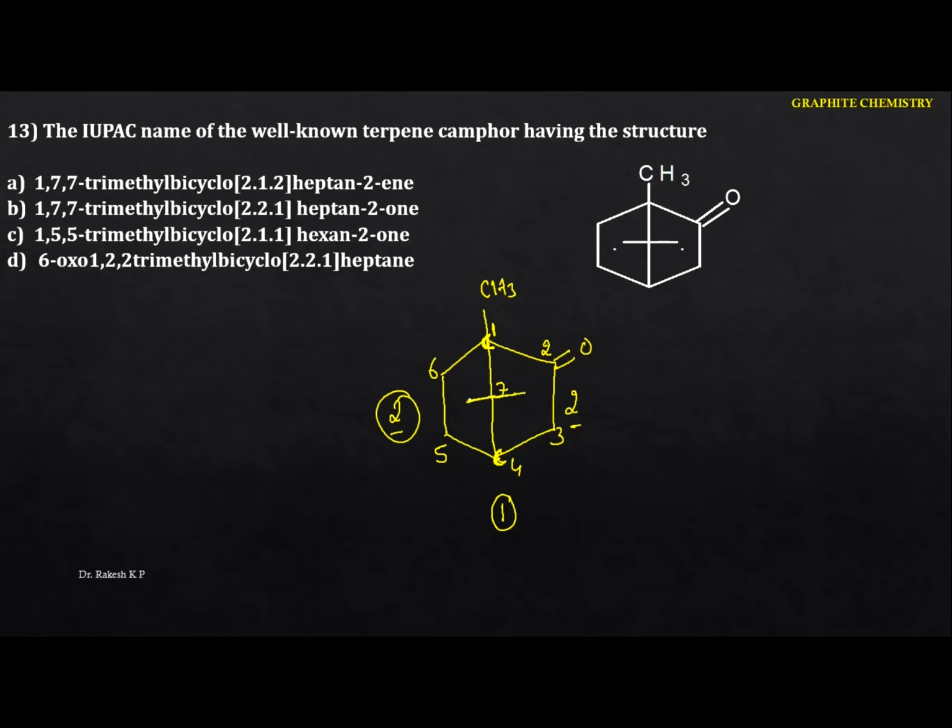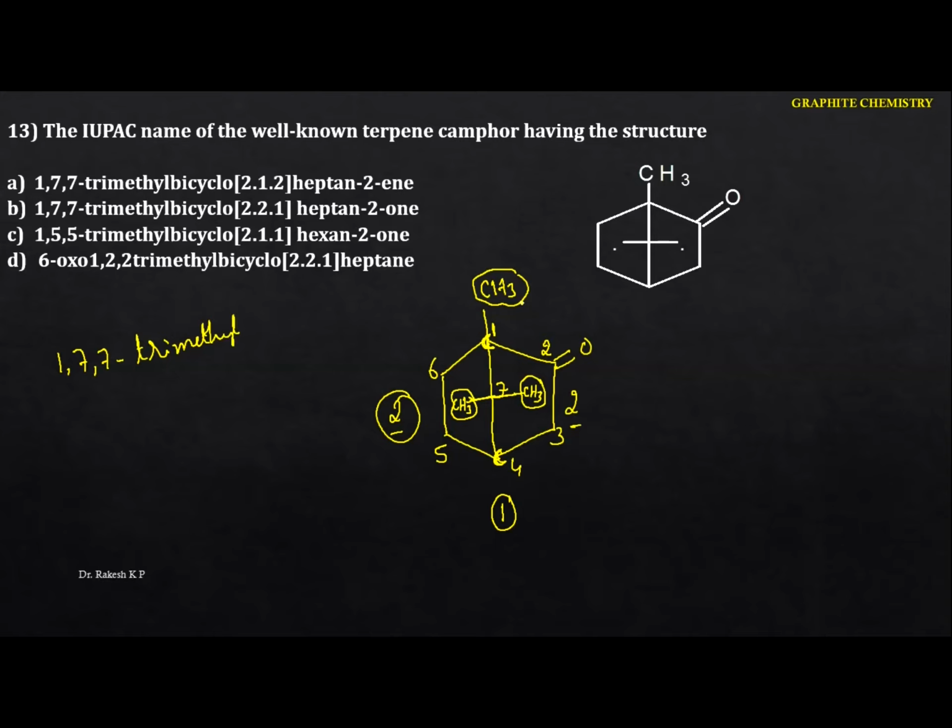This becomes the 7, and this is what the bond line represents. What does it contain? That is the CH3. Now you are given the priority. So this position contains CH3. Here also it contains the CH3. Sometimes they indicate it, sometimes they do not. In the first position we have the methyl, and even in the seventh position we have the methyl. Now you have to give the name for the substituents. First position methyl, seventh position also methyl, again on the 7. So what are you going to write? 1, 7, 7 trimethyl. So now the substitution is completed.